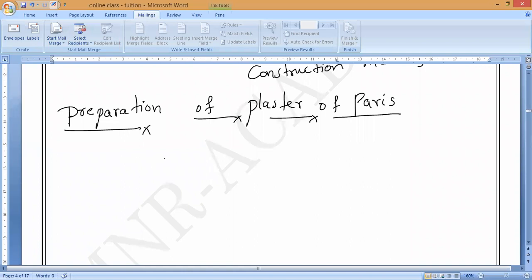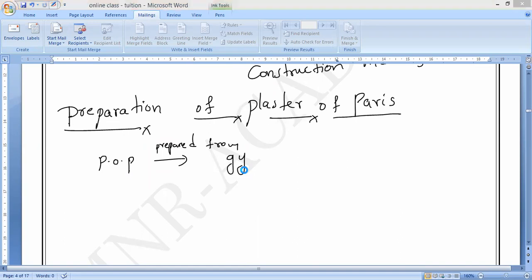So in this, the temperature is also important, guys. Remember that. Plaster of Paris is prepared from gypsum. POP is prepared from gypsum. Understanding? Gypsum.